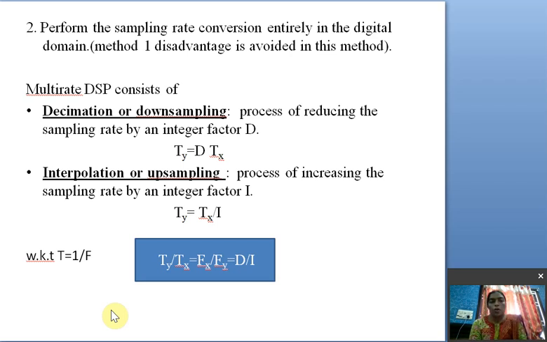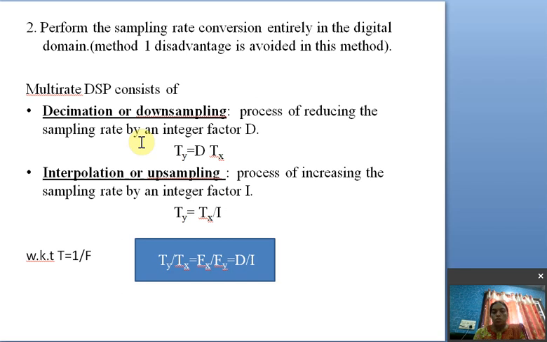Now multi-rate digital signal processing consists of two processes: one is decimation, another is interpolation. Decimation is also called downsampling. Interpolation is also called upsampling. Downsampling means the process of reducing the sampling rate by an integer factor D. That means the new sampling interval Ty is equal to D times Tx.